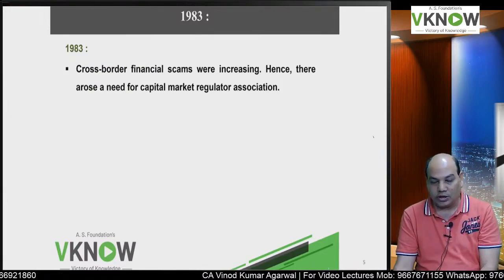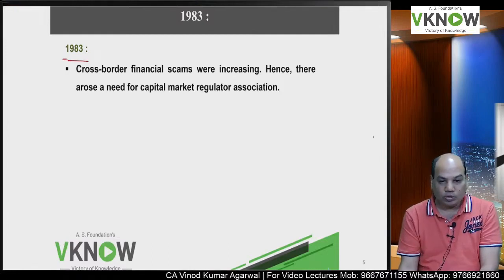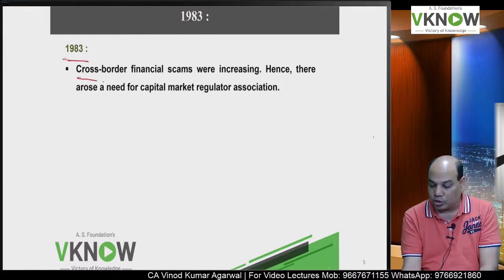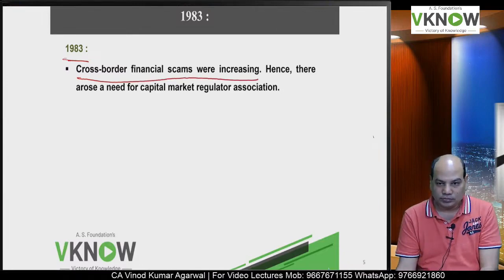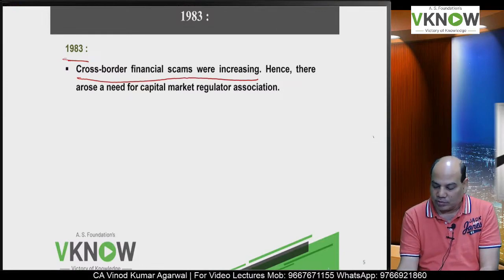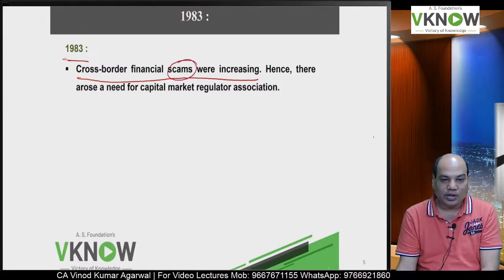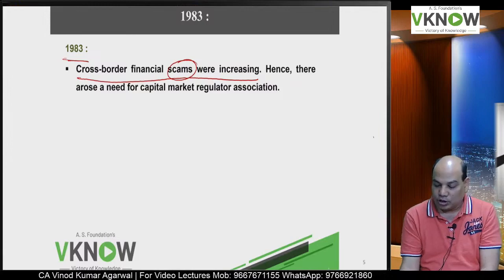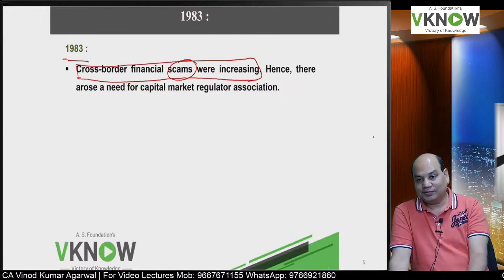Then in 1983, another eventful year, over a period of time, the cross-border financial scams were increasing. Scam is a part of life. Okay, if you think we can avoid it, you are living in a different world. But we can reduce it.